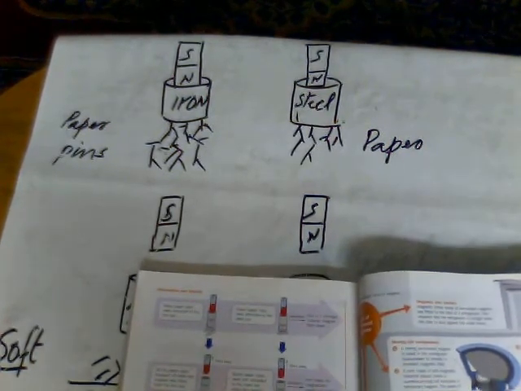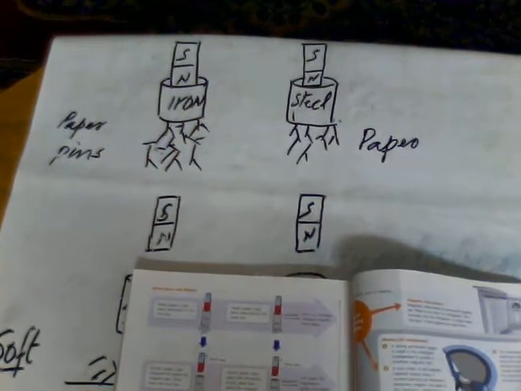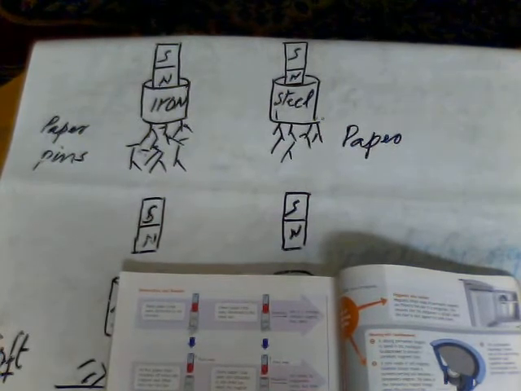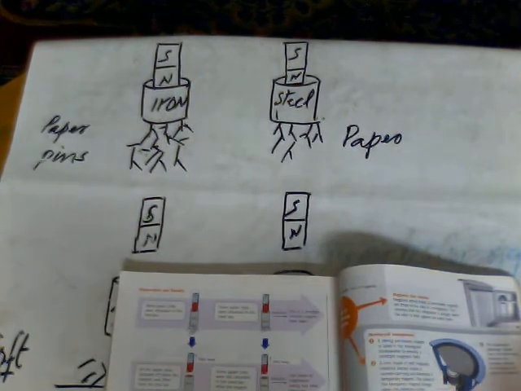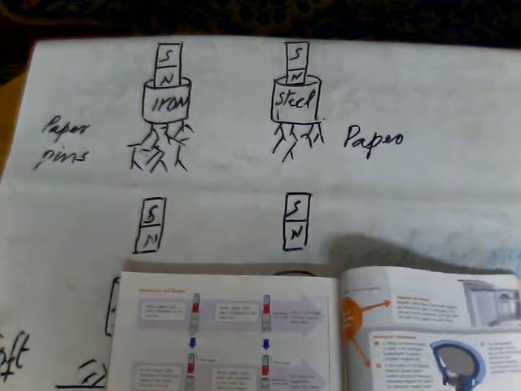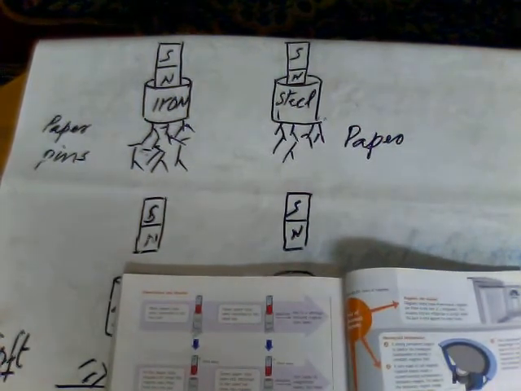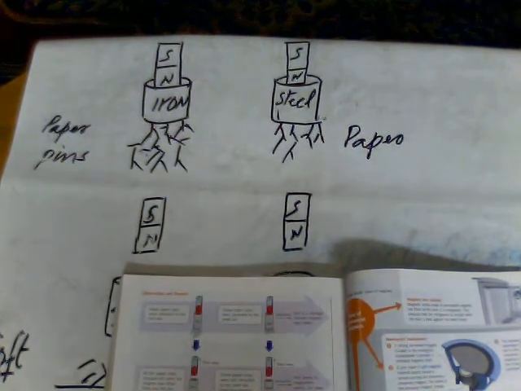So tomorrow we will learn about the electromagnet. Today we learned that the materials which can be magnetized are of two types: permanent and temporary, hard and soft. We also learned their use in our life, that two devices are given in your book on page 399: the moving coil loudspeaker and the moving coil ammeter.